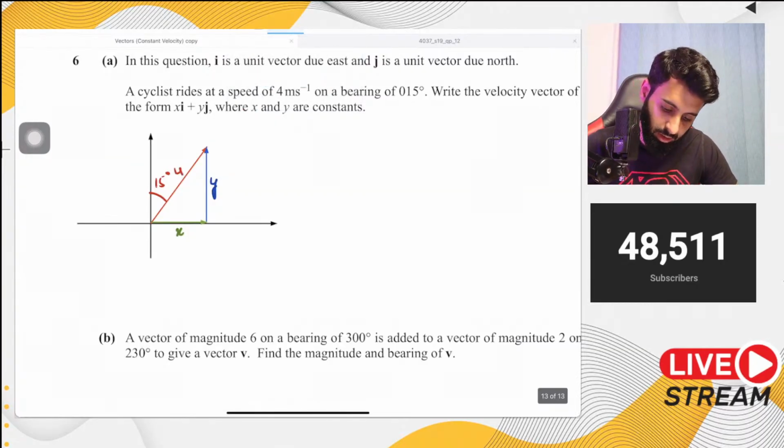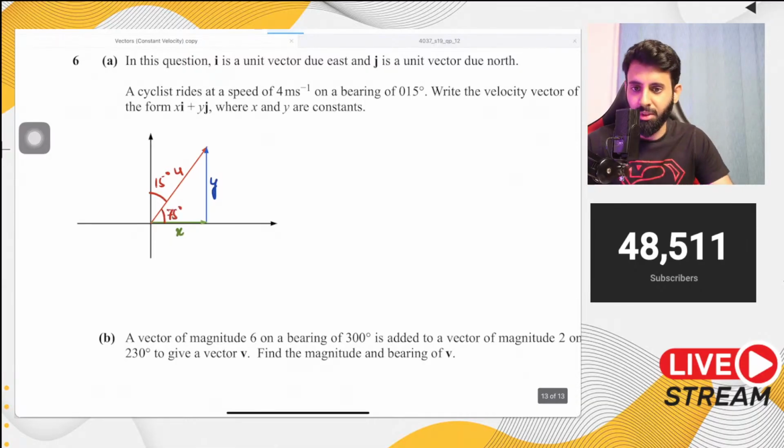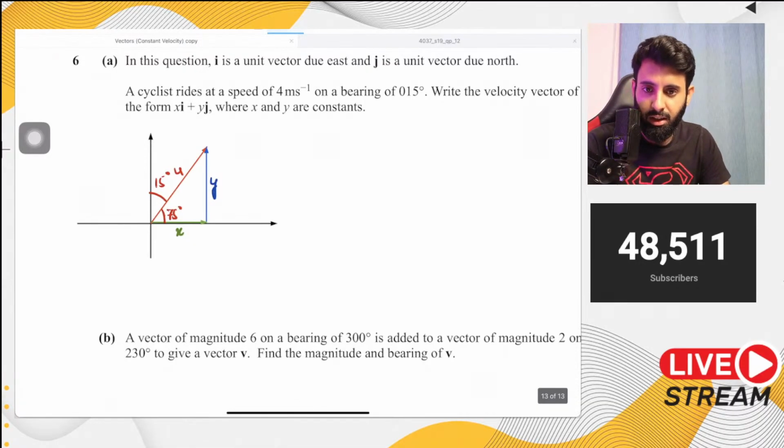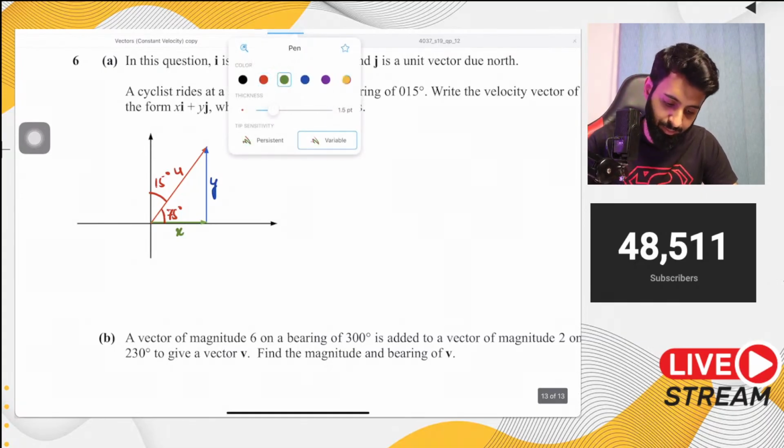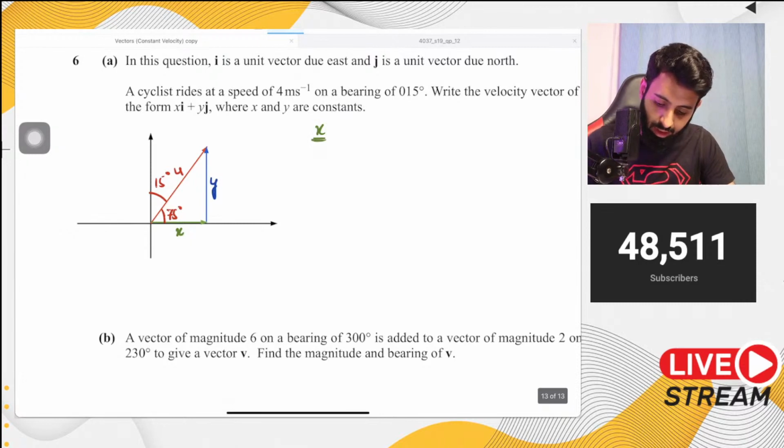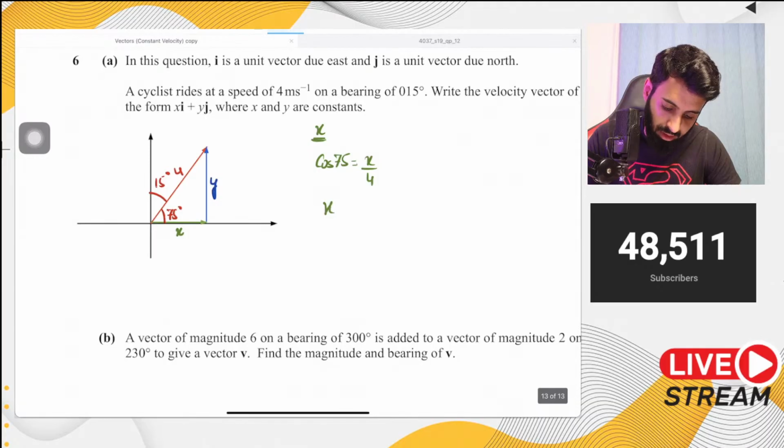Okay, so this angle is going to be what? This angle is going to be 75 degrees. I hope no one's wondering how I got the 75. If you are, then I'm afraid I have bad news for you. So anyway, let's start with x. x is the adjacent side, and we have the hypotenuse, so that means we're going to use cos. So cos 75 equals adjacent over hypotenuse. So x equals what? x equals 4 cos 75.